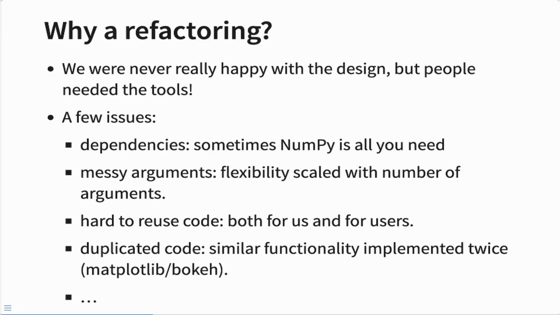arguments were super messy. Every time we wanted to provide a new functionality, essentially that meant we wanted to add a new argument to the function, and it was always limited, so it was not a very good design. We wanted to reuse some code internally, but also to allow people to reuse some of our code to create their own plots. That was not easy at all to do. So essentially the solution was we provide the axis or the figure for matplotlib and then tell users, okay, just do something with this. So not very nice.